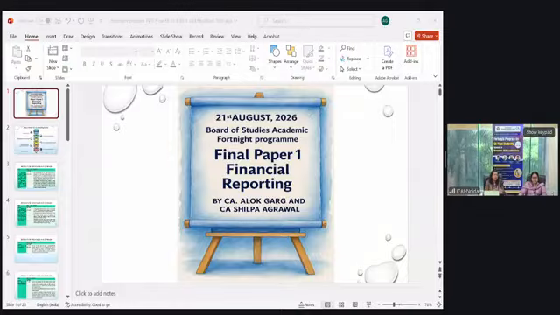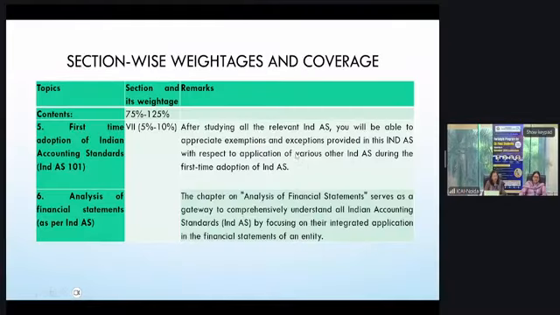If Ind AS 101 is tested, then definitely your analysis of financial statements won't be tested there. So you have a very good opportunity to check what has been tested in the previous examination. Most probably the other topic falling in that section will be tested in this examination. That is one strategy to build based on your trend analysis, which you can do on your own based on the questions that appeared in past examinations.